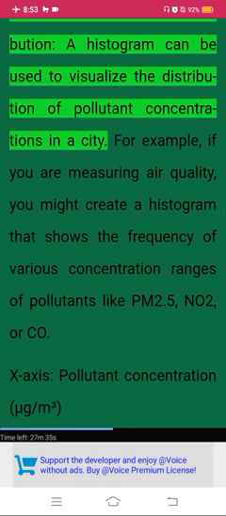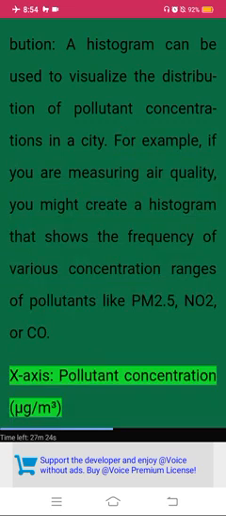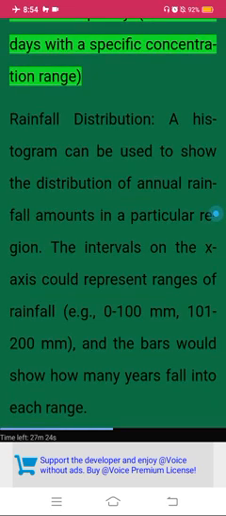Examples of histograms in environmental science. Pollutant concentration distribution. A histogram can be used to visualize the distribution of pollutant concentrations in a city. For example, if you are measuring air quality, you might create a histogram that shows the frequency of various concentration ranges of pollutants like PM2.5, NO2, or CO. X-axis, pollutant concentration, microgram per cubic meter. Y-axis, frequency, number of days with a specific concentration range.